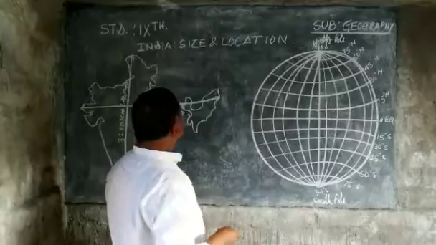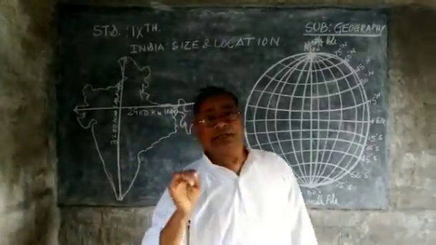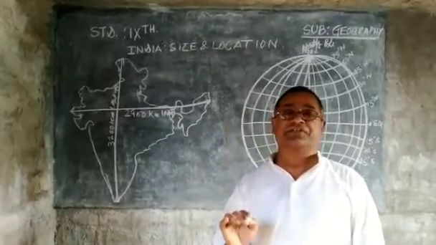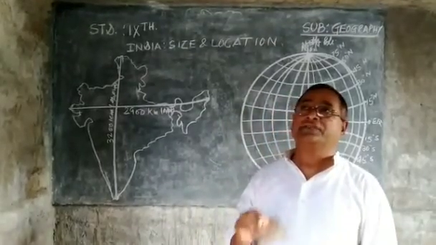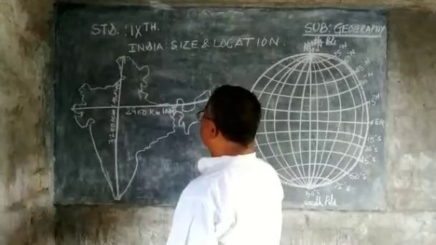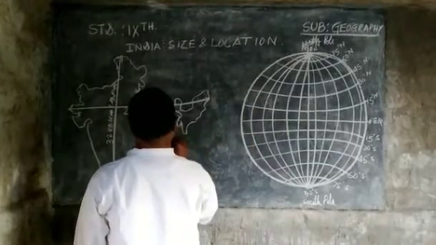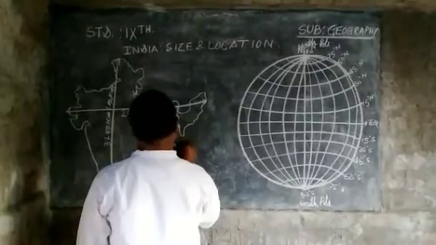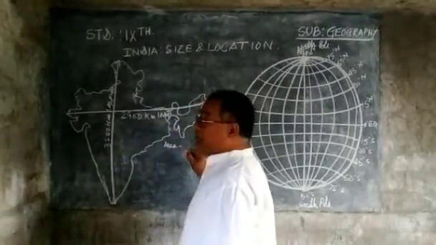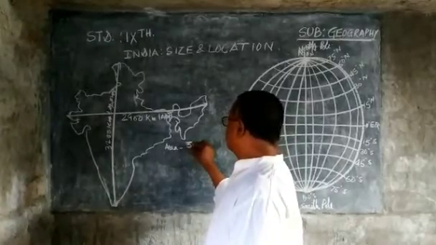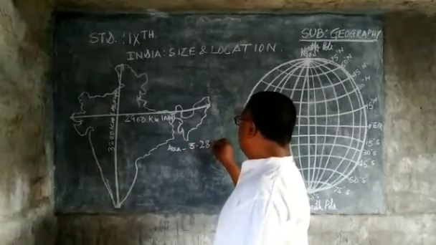So that is related to the size of this country, India. And in this size, we can study the area of this country also. Area means this country has 3.28 million square kilometers of area.